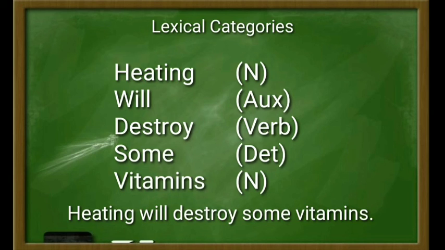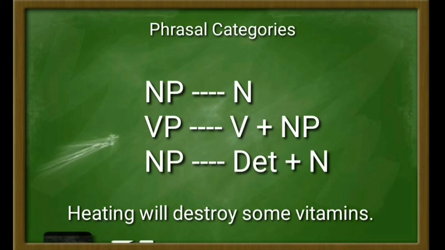And then the last word here is vitamins. The word vitamins is a noun and it is also an open category. It can be proven by morphological frame, for example vitamins, which has the form of noun plus plural morpheme, and it can also be proven by syntactical frame, for example some vitamins, which consists of determiner plus noun. And then next is the analysis of the phrasal categories.